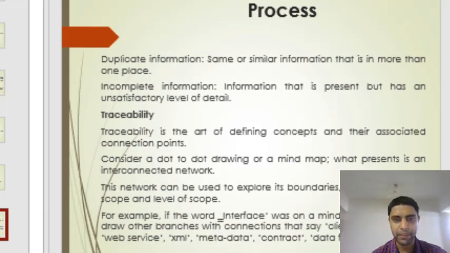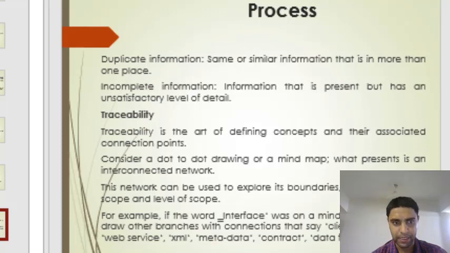Duplicate means repeated information used for the process. Same or similar information in more than one place is called duplicate information. Incomplete information is information that is present but has an unsatisfactory level of detail.